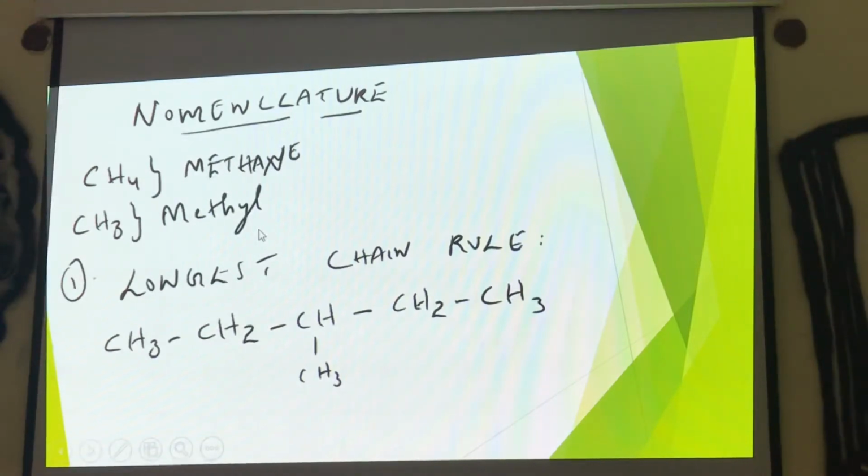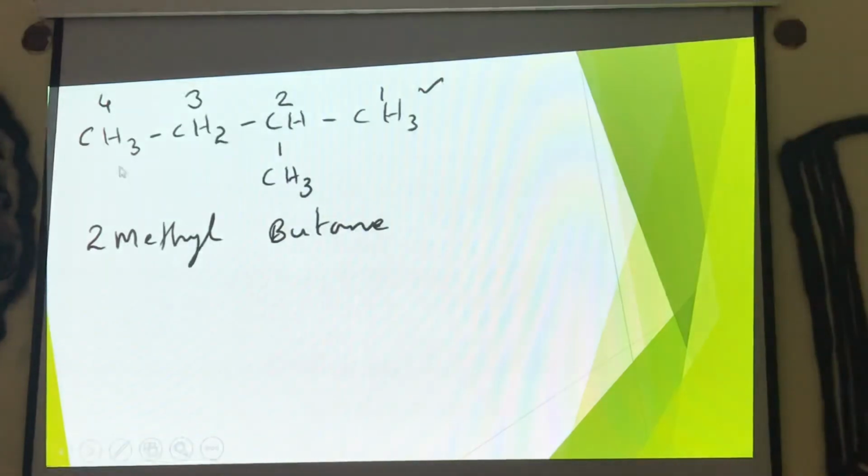While naming a hydrocarbon, there are some rules to be followed. The first rule is the longest chain rule. We can find here how many carbon atoms? 1, 2, 3, 4, 5. This CH3 is called the alkyl group or methyl group. Now let's see in the coming slides how we learn about the nomenclature or naming of a hydrocarbon.